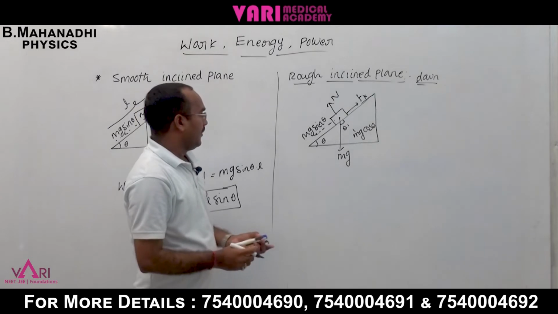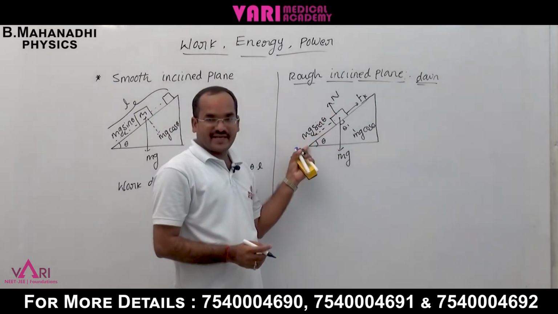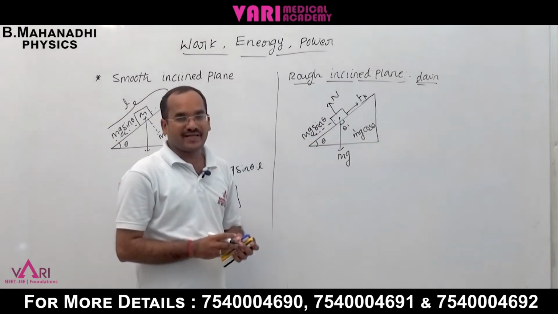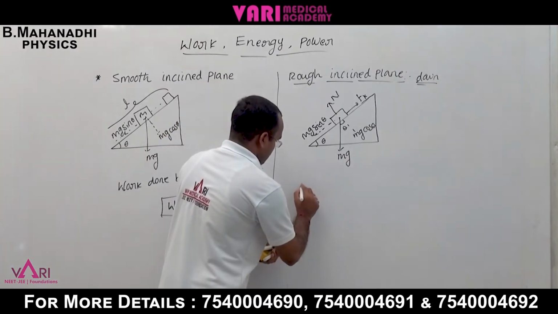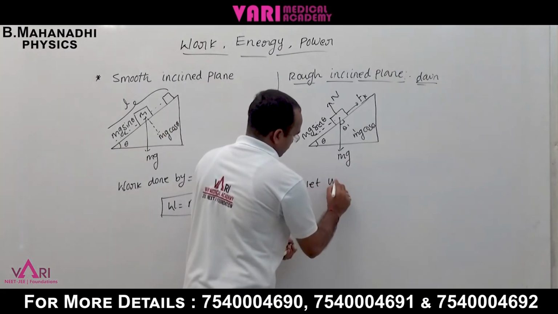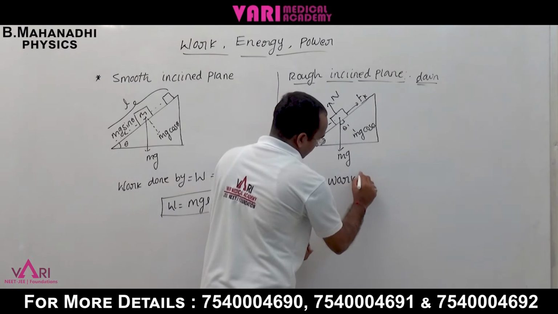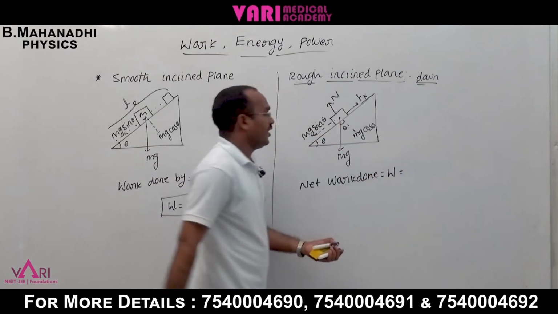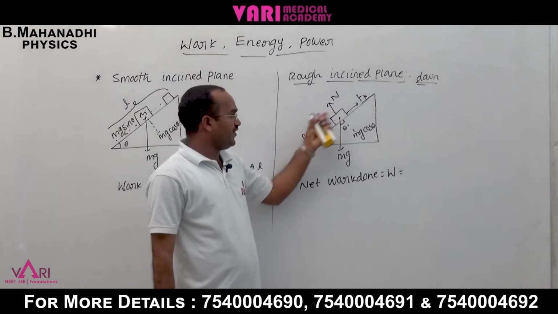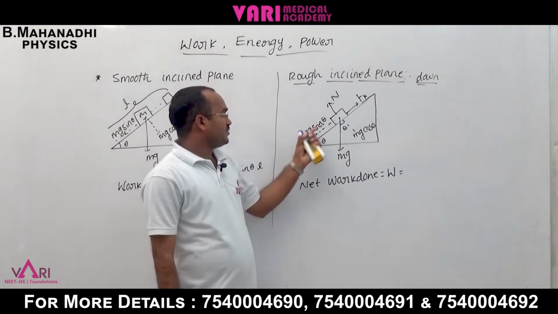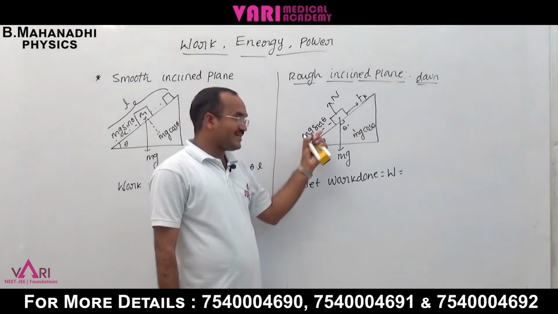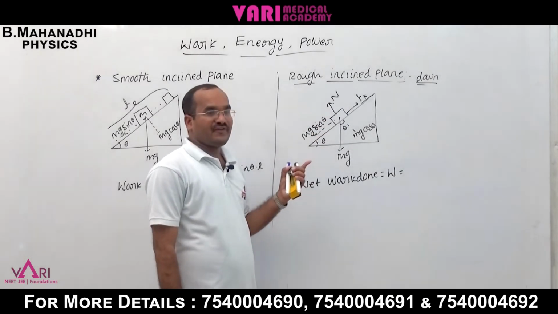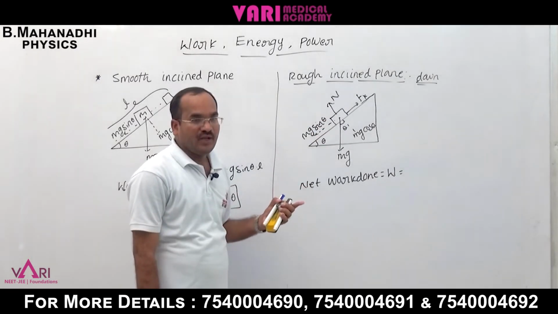Now the body is moving downside, the net work done. Net work done W is equal to... the body is moving downside and mg sin theta is also downside, but first we can find the net force.